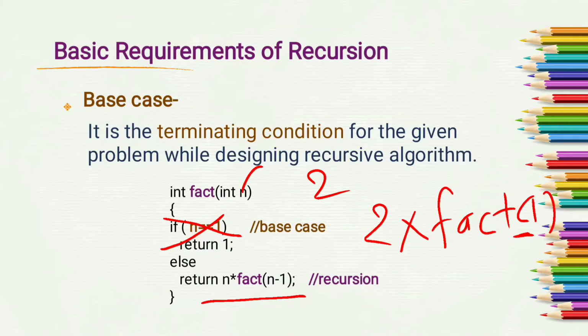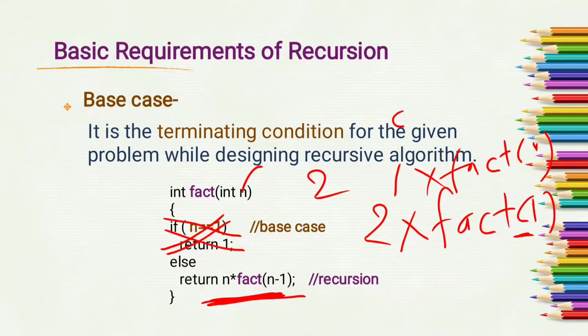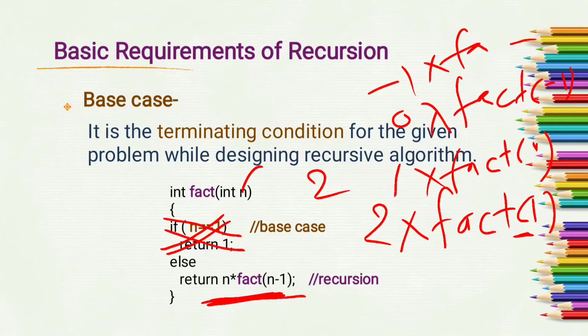Again, as this condition does not exist, what will happen? This expression will be calculated 1 into factorial of 1 minus 1, that is 0. Again this function will be called for 0 and it is calculated as 0 into factorial of minus 1. Then again it is called for minus 1 into factorial of minus 2, and this will continue. That means this function calls make the program go in infinite loop and this statement will not terminate. So our program will go in infinite loop.